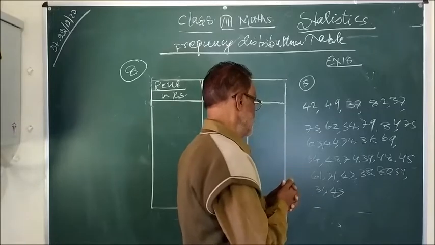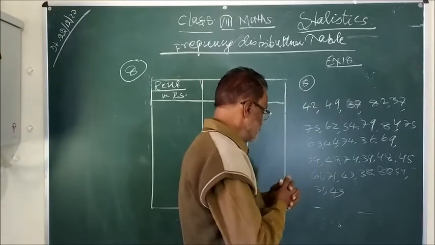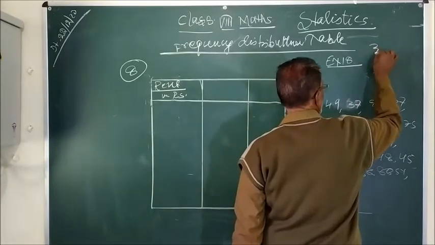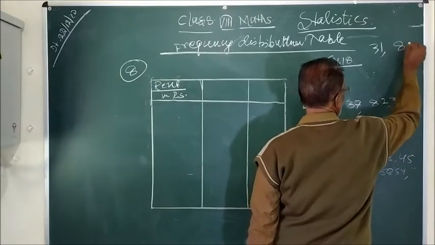So you should be very vigilant; no data should be left. So the minimum is 31 and the maximum is 87.